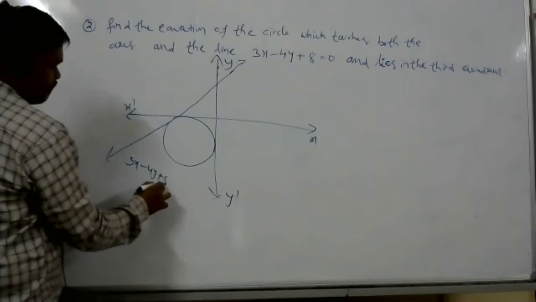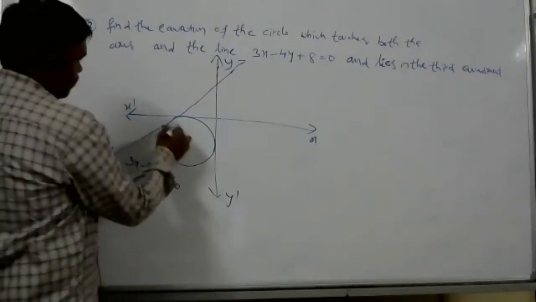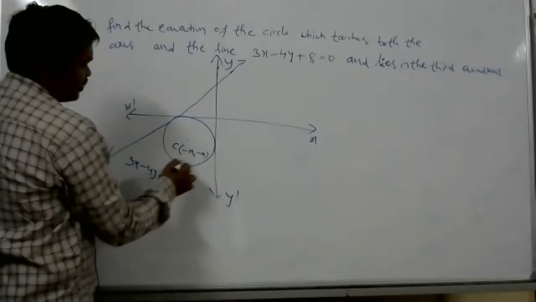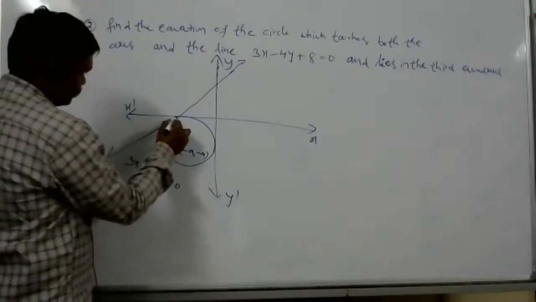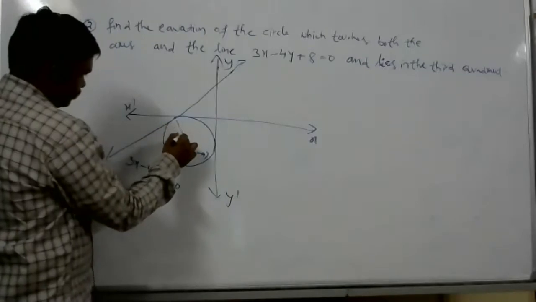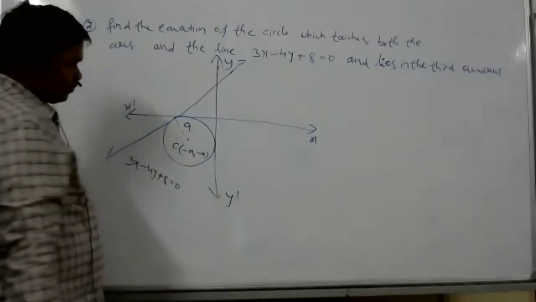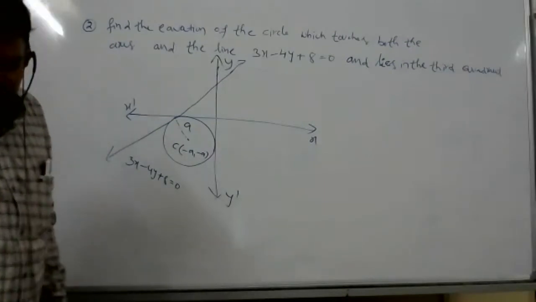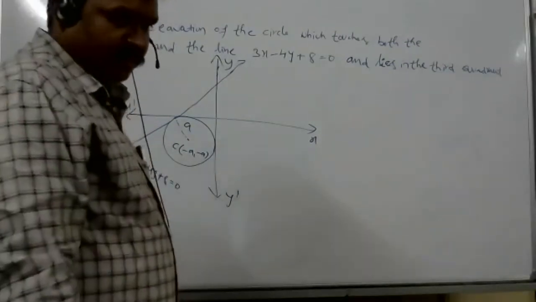Sir, radius is 2, right? Center C is minus a comma minus a. Radius is 2.